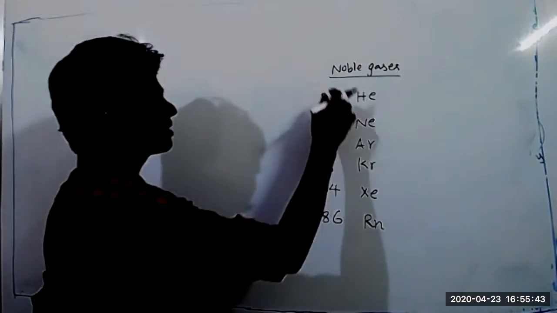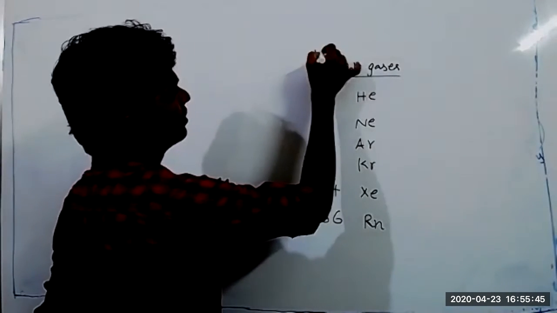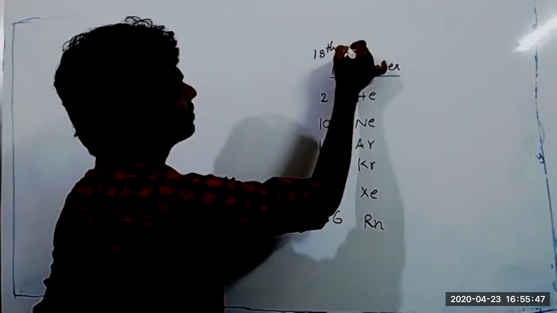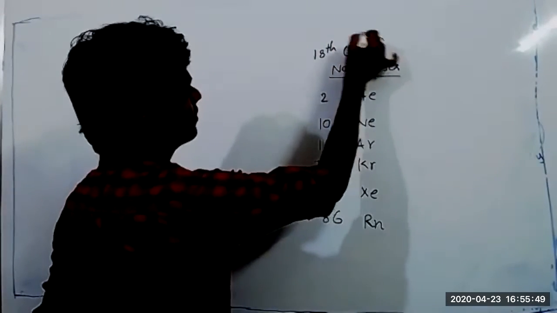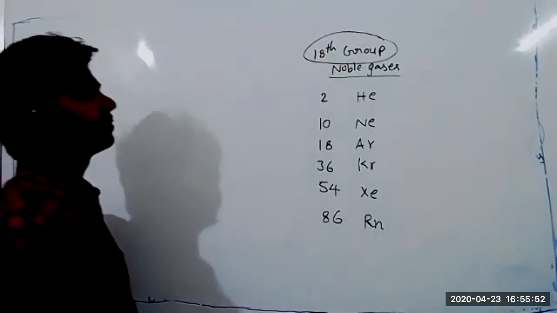And noble gases also belong to the 18th group.